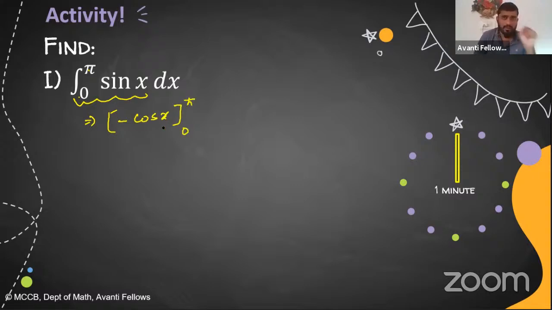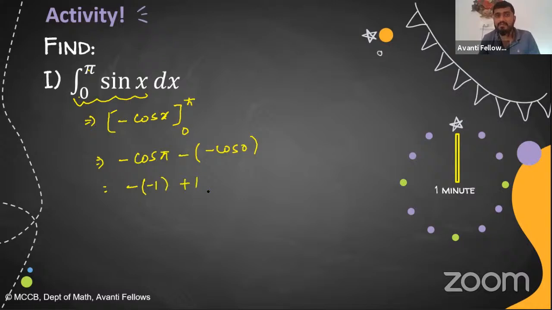First put the upper limit: minus cos pi minus of minus cos 0. Minus cos pi is minus of minus 1, so plus 1. So your answer is 2, which means the area between sin x, the x-axis, and 0 to pi, the value of that area is 2. This is the algebraic area.